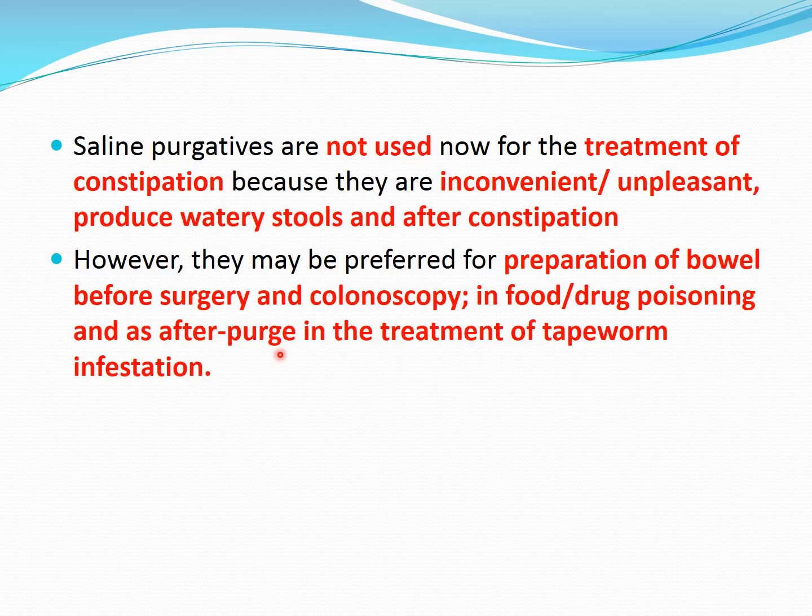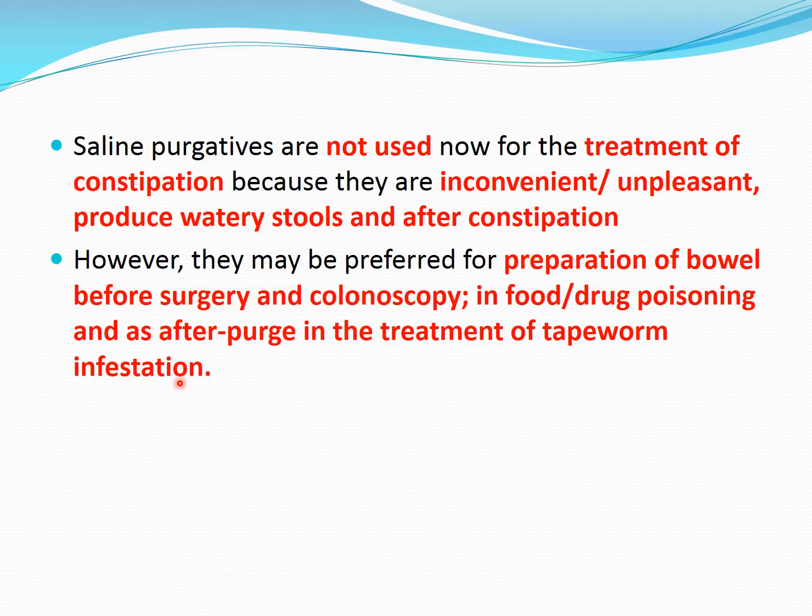What is the meaning of this? We will see it in the treatment of tapeworm infestation. What happens when we give an anti-helminthic drug? Anti-helminthic drugs are useful to inhibit helminthic infestation, like nematode, cestode, or tapeworm. What happens when these worms are killed by drugs like albendazole or mebendazole? These worms remain there in the intestine. Now we don't want these worms to remain in the intestine. We want them to be excreted in the feces.